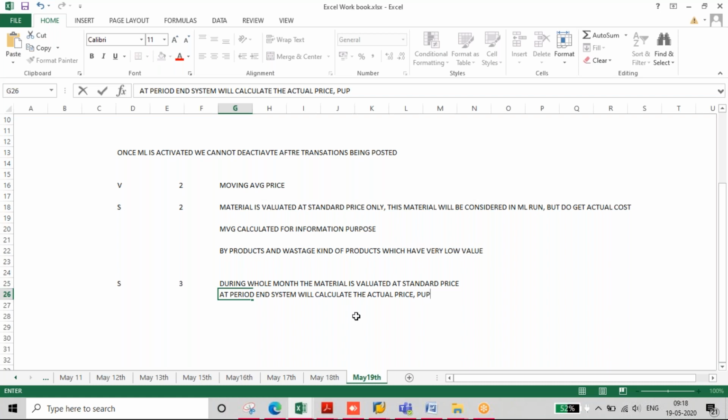Okay, and this PUP is applicable only for a closed period. Periodic unit price, and this PUP is used for material valuation for a closed period.